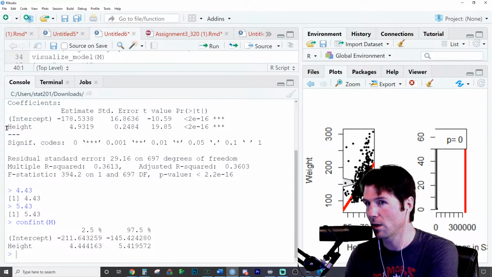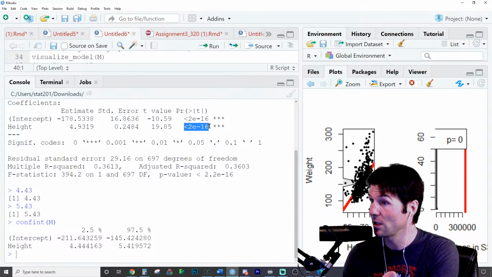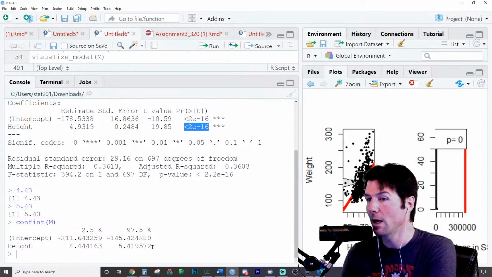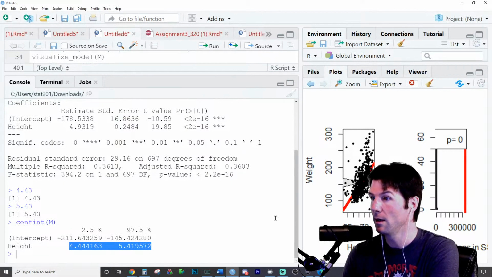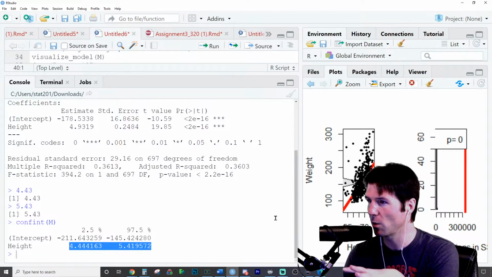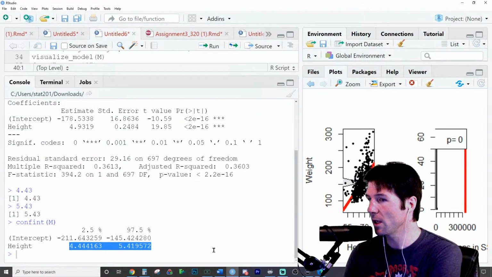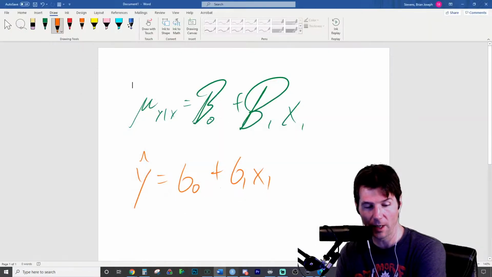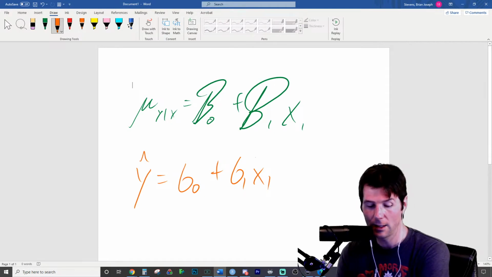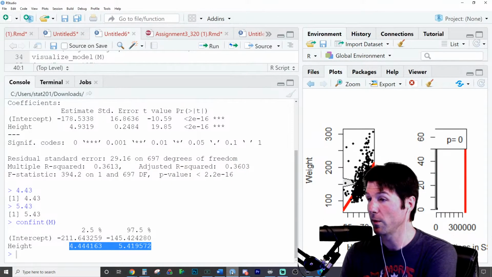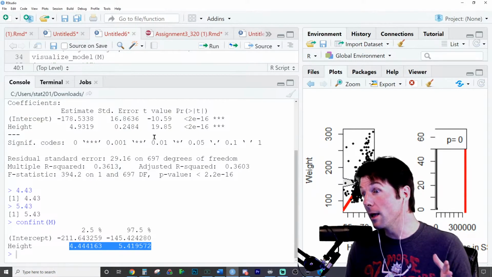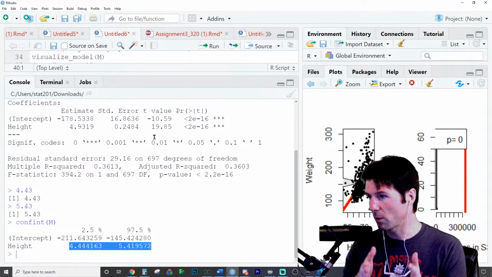We have the test right here on the coefficient of the slope, and this tells us that we have good evidence to believe that the slope is not equal to 0. And then down here with the confidence interval, same thing going on. The confidence interval gives an estimate of values that the slope might be in, and we are 95% confident that the true slope of this model, the beta 1 you were talking about estimating, is contained in the interval 4.44 to 5.41. And the reason I was able to make these estimates is it's basically 2 when you do a 95% confidence interval, according to the empirical rule.